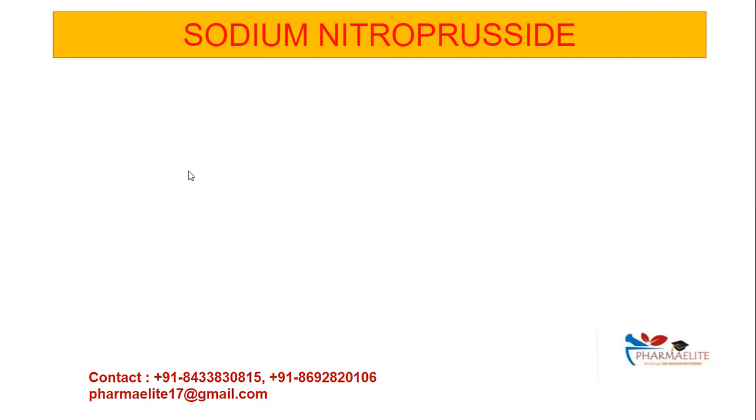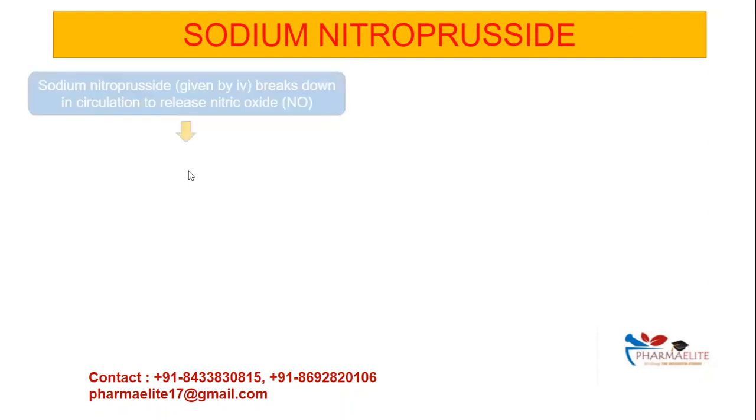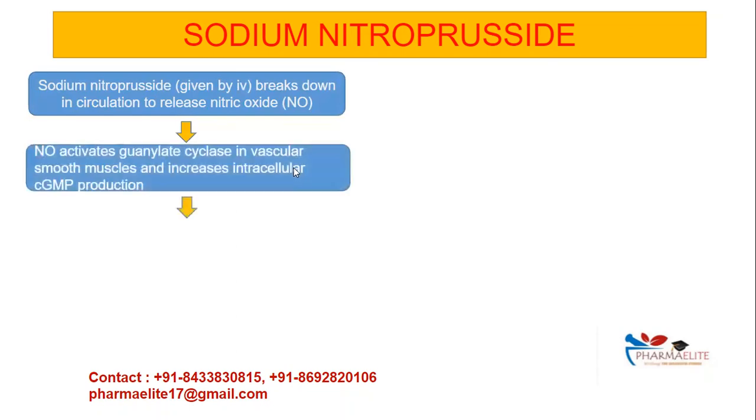Now let's look at the mechanism of action. So sodium nitroprusside, when it is given by IV, is spontaneously broken down to release nitric oxide. And then this nitric oxide will activate guanylate cyclase in the smooth muscles. And this will lead to an increase in the cyclic GMP levels.